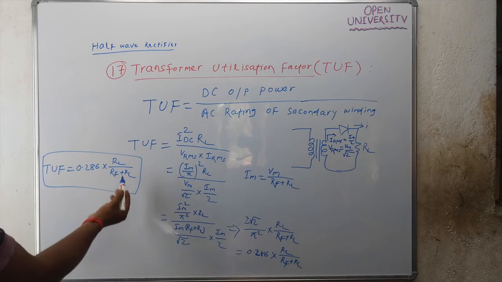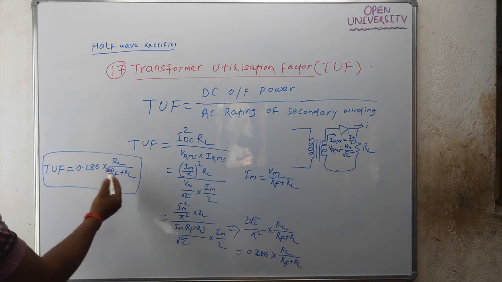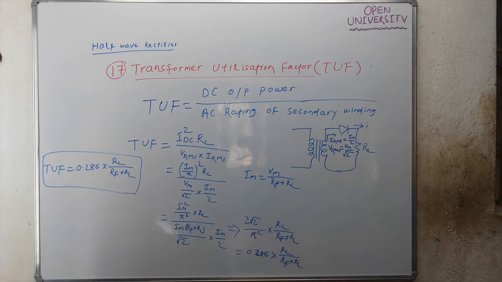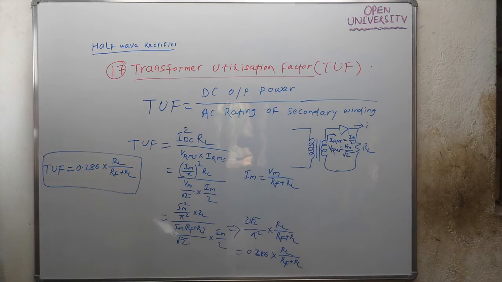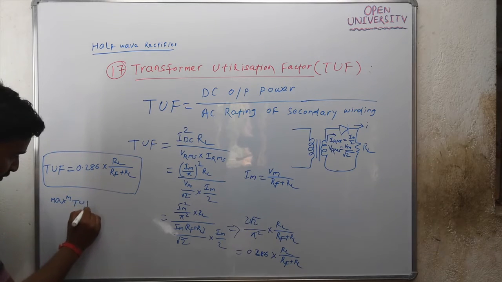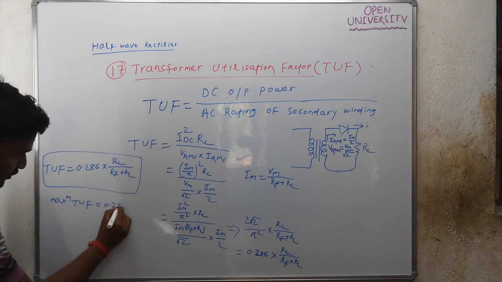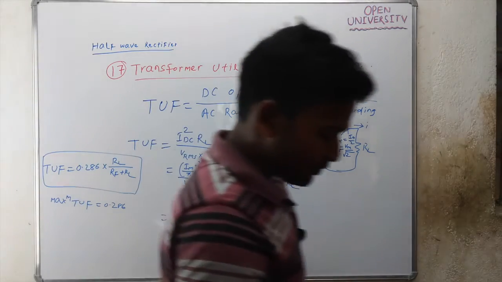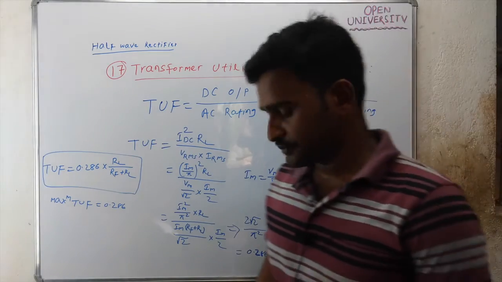Now if your diode is ideal, then Rf will be 0 and TOF will be 0.286, and this will be the maximum value. So maximum TOF of half wave rectifier will be 0.286.